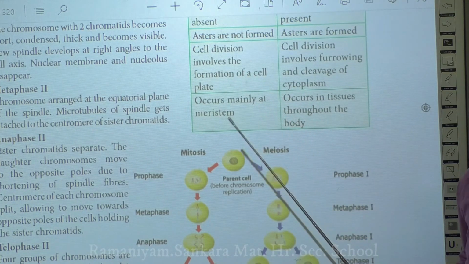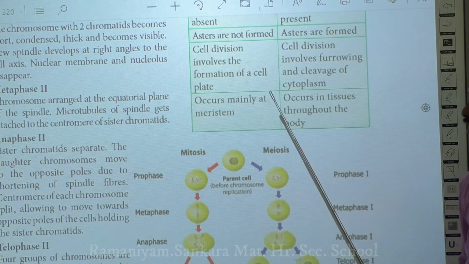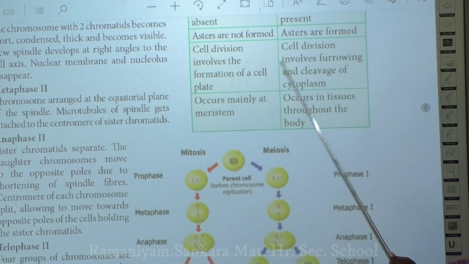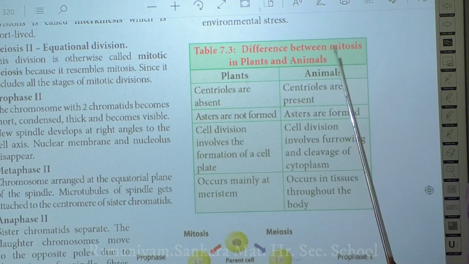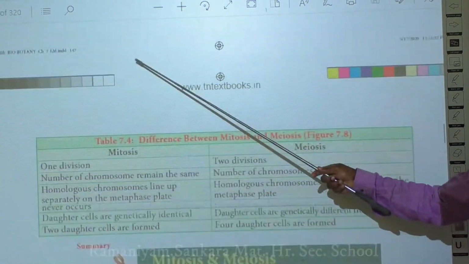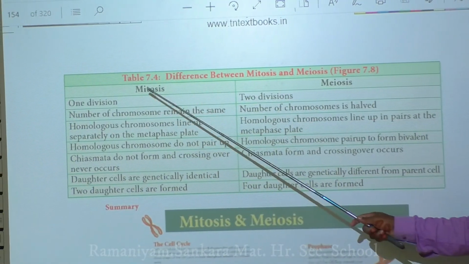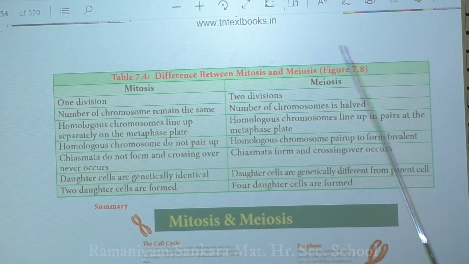Whereas in plants, it takes place only at the root tip and the shoot tip, where the meristematic tissues are present. That's the main difference between mitosis in plants and animals. Now, what is the difference between mitosis and meiosis? You can very clearly summarize the difference between mitosis and meiosis.